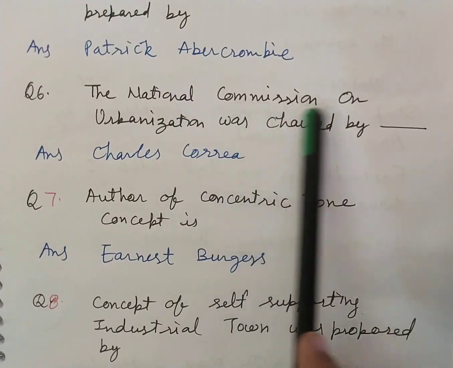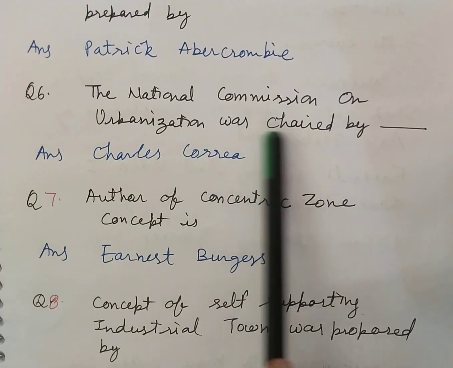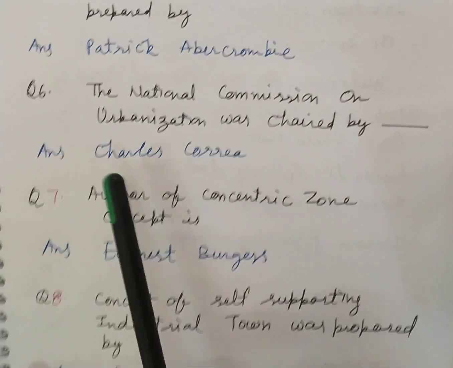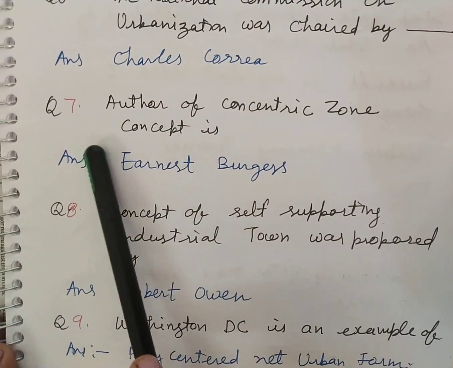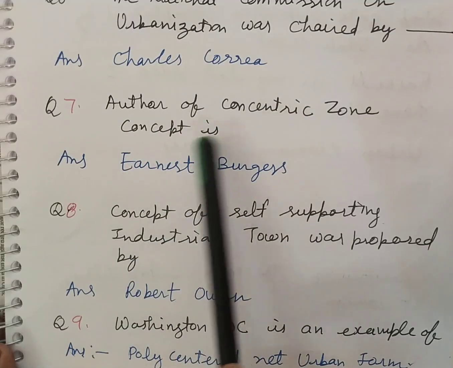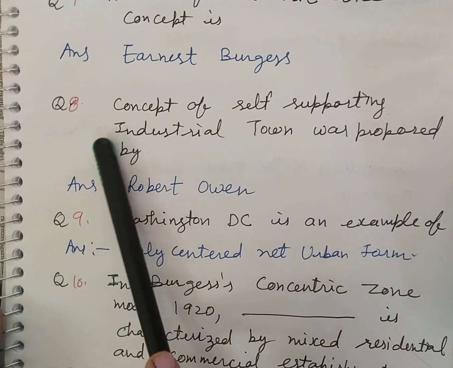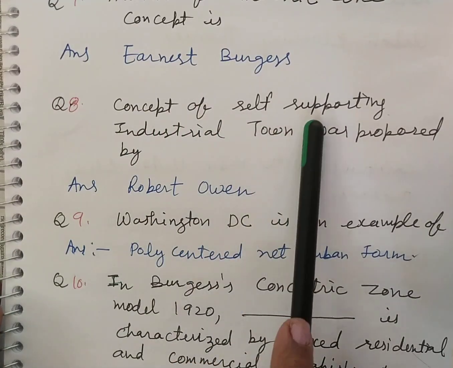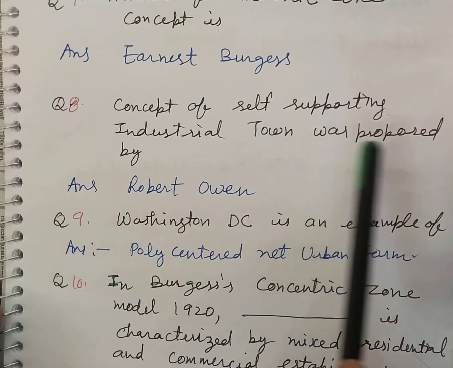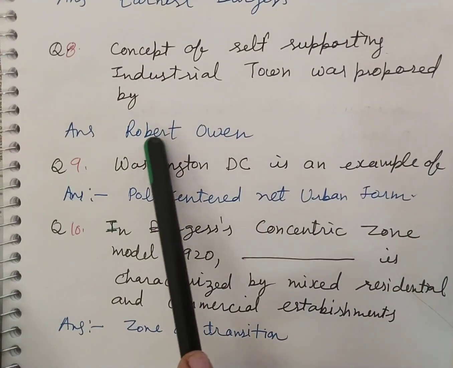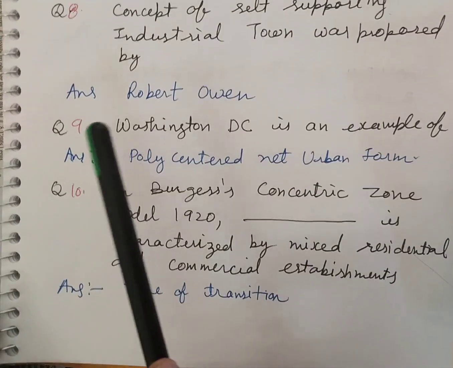Next, the National Commission on Urbanization was chaired by, answer is Charles Correa. Next question, author of concentric zone concept is, answer is Ernest Burgess. Question number 8, concept of self-supporting industrial town was proposed by, answer is Robert Owen.